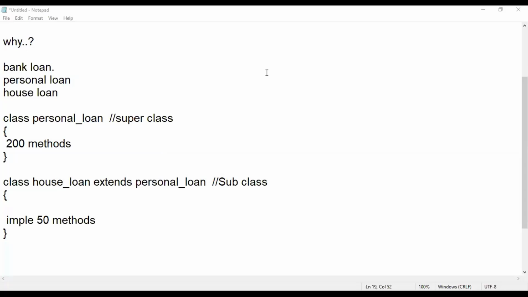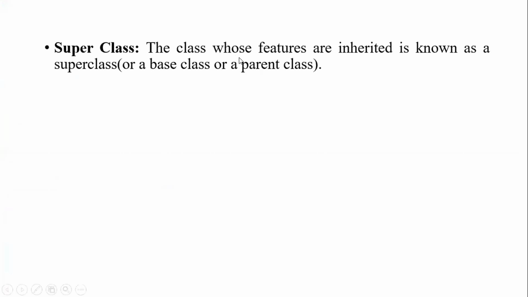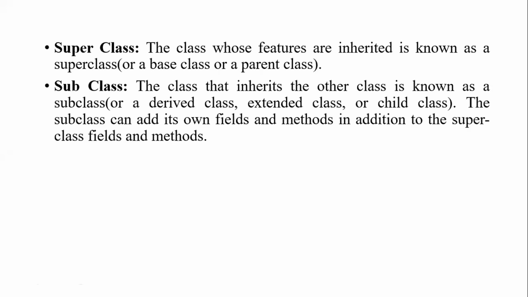And what is the purpose of doing all these things, of inheriting? The purpose is that I want to achieve something called code reusability. So let us go through the slides. Superclass: a class whose features are inherited is known as a superclass. From whichever class you are going to inherit properties, that class is called the superclass. And the class that inherits the other class is known as a subclass, or a derived class, or an extended class, or child class. So there are different names for that.